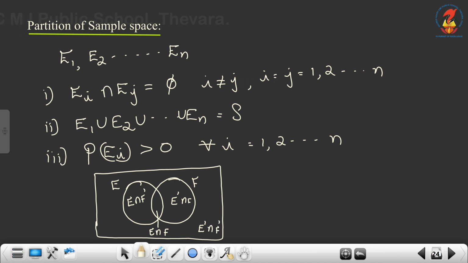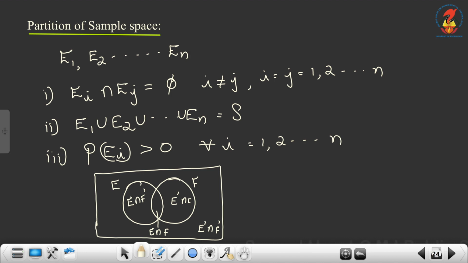And I already told you that these four are disjoint. So we have four sets, four events. All these four are pairwise disjoint and their union is equal to the whole sample space, and also each probability must be greater than 0. So this is one partition.